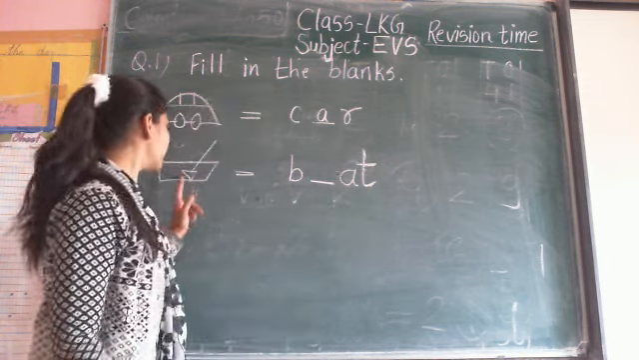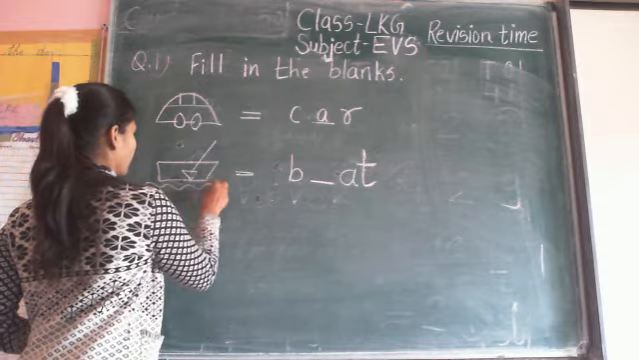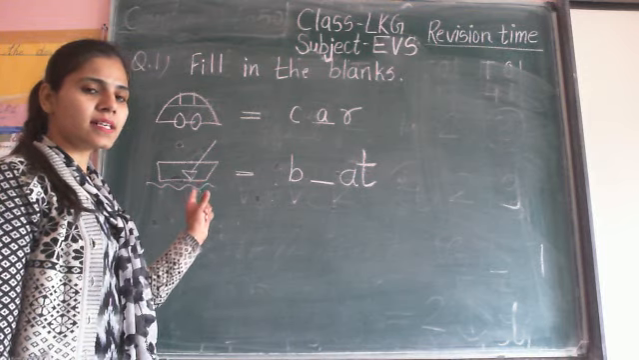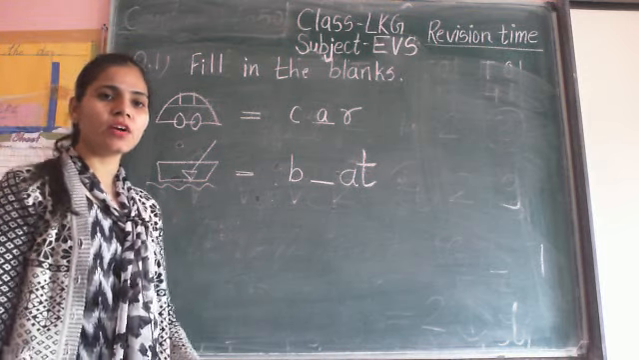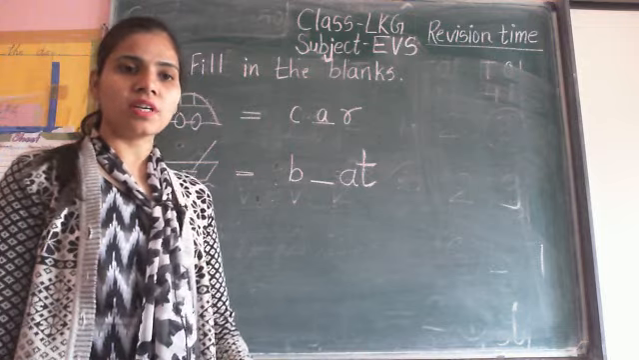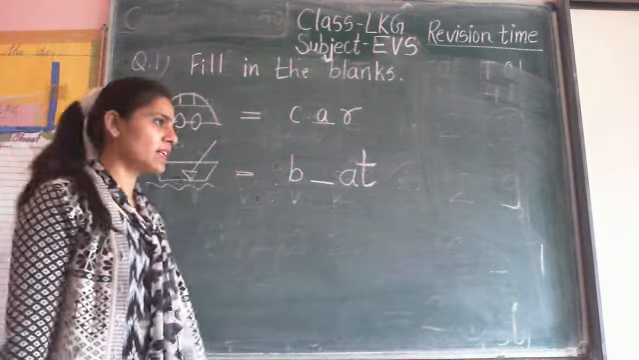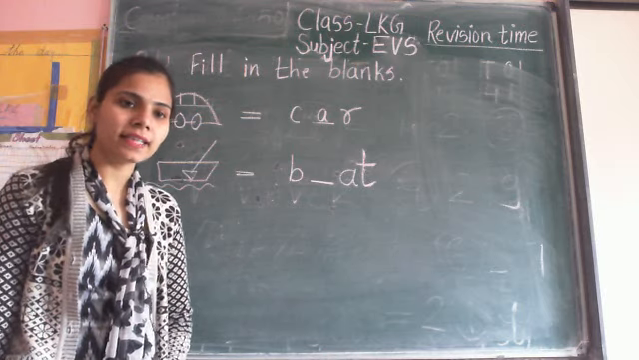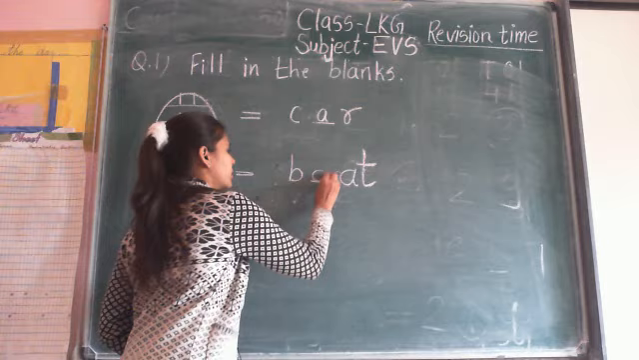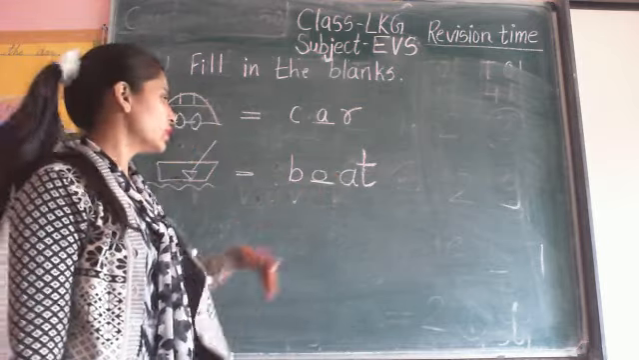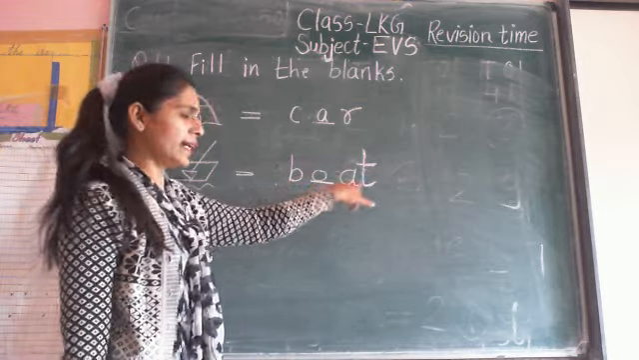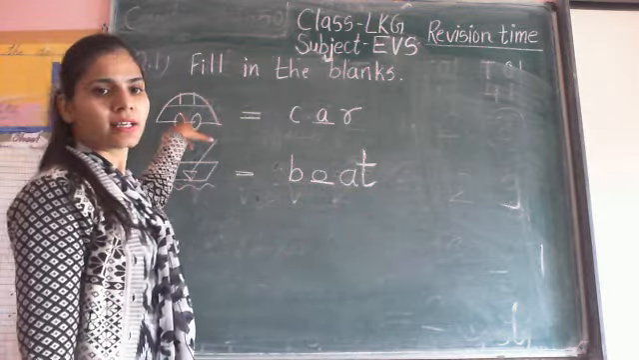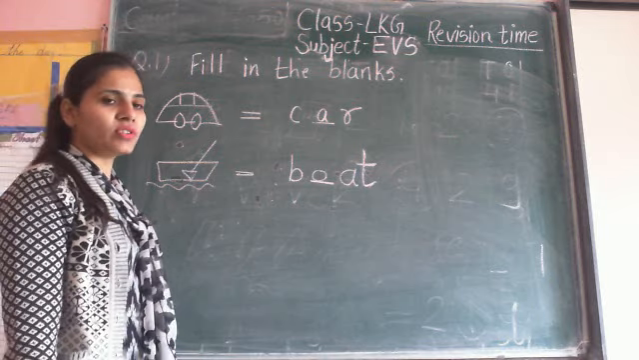Now what is this? It is a water transport. Which type of water transport? This is a boat. Now what is the spelling of boat? Check your EVS notebook and write, say the spelling of boat. B-O-A-T. So in this place, you write O. Fill the missing letter. B-O-A-T. Boat. This is a boat. This is a car. Then move to the next.